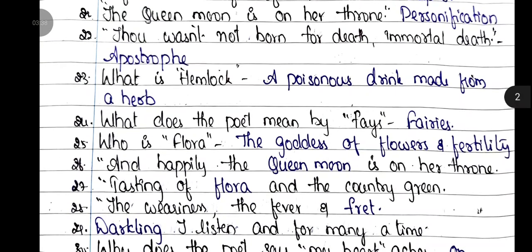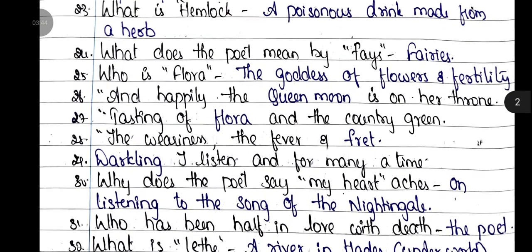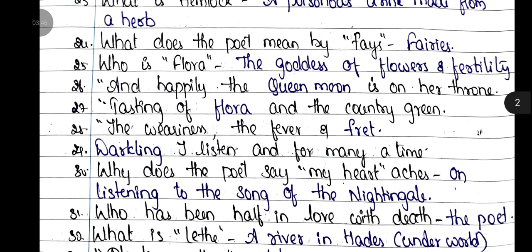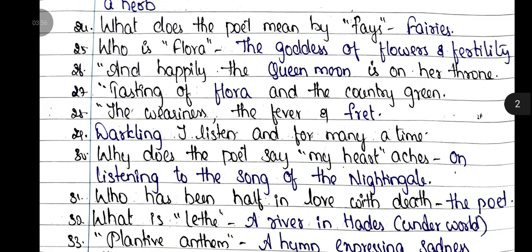23rd question, what is hemlock? A poisonous drink made from a herb. 24th question, what does the poet mean by fays? Fairies. 25th question, who is Flora? The goddess of flowers and fertility. 26th question, "and haply the queen moon is on her throne." 27th, "tasting of Flora and the country green."